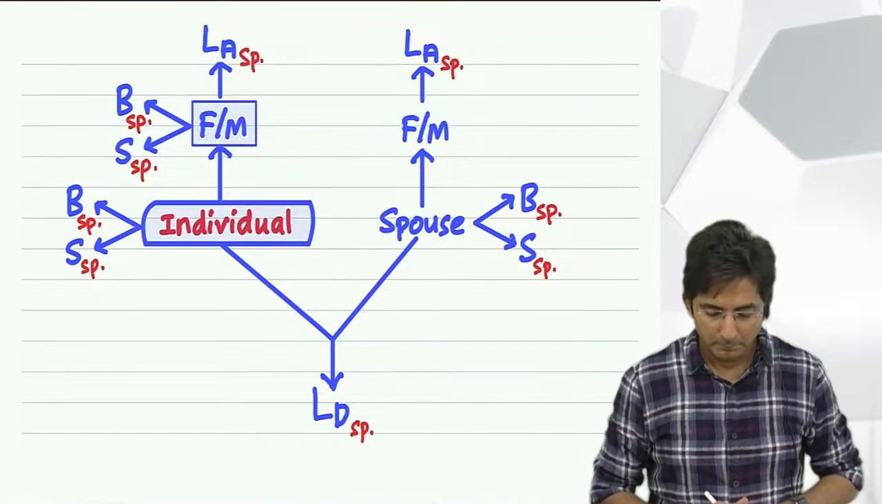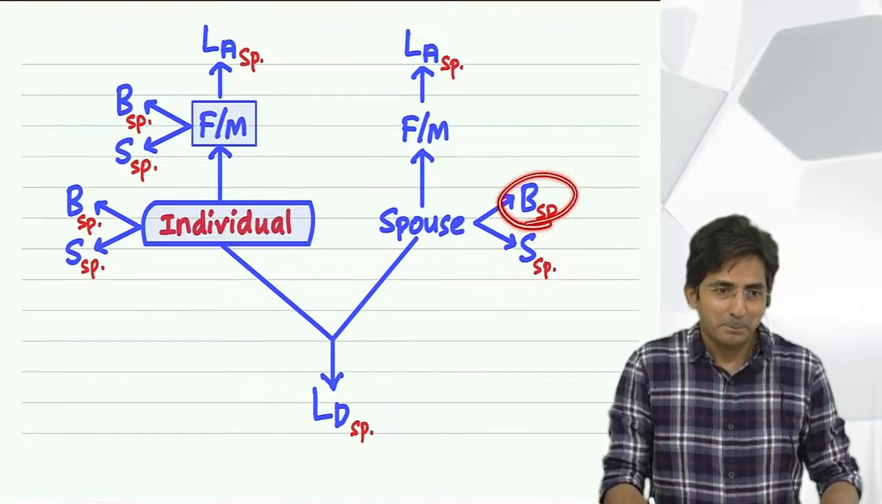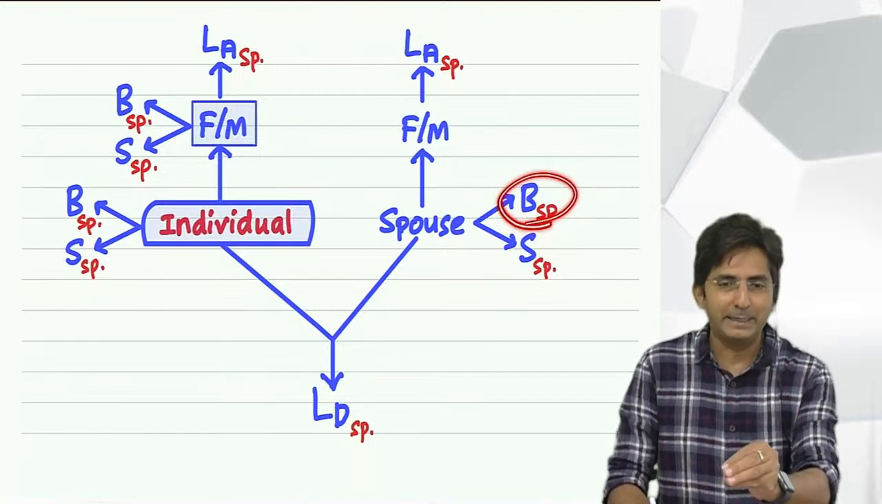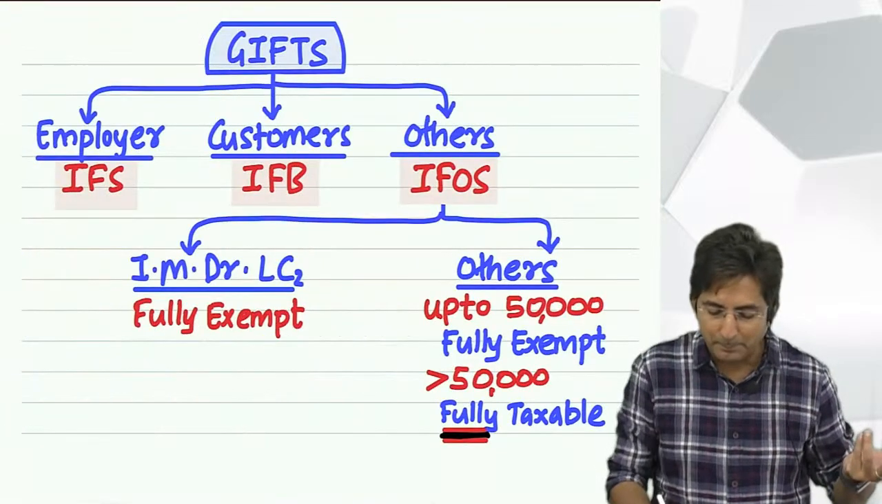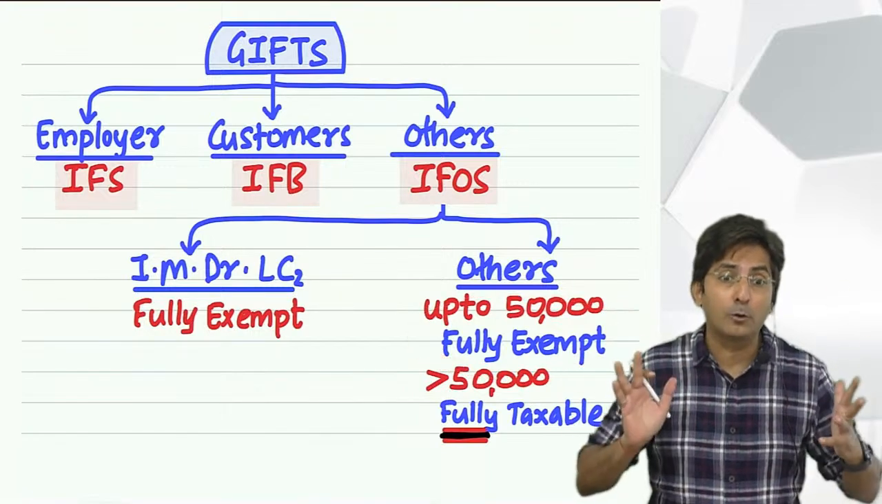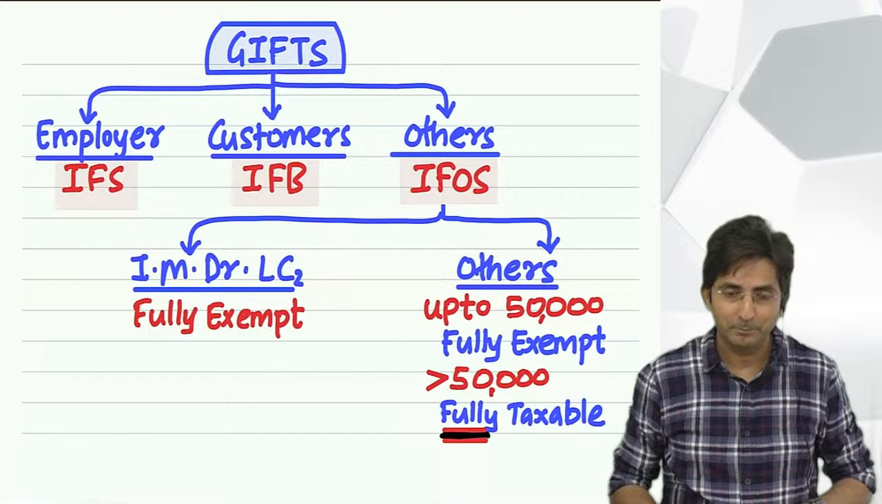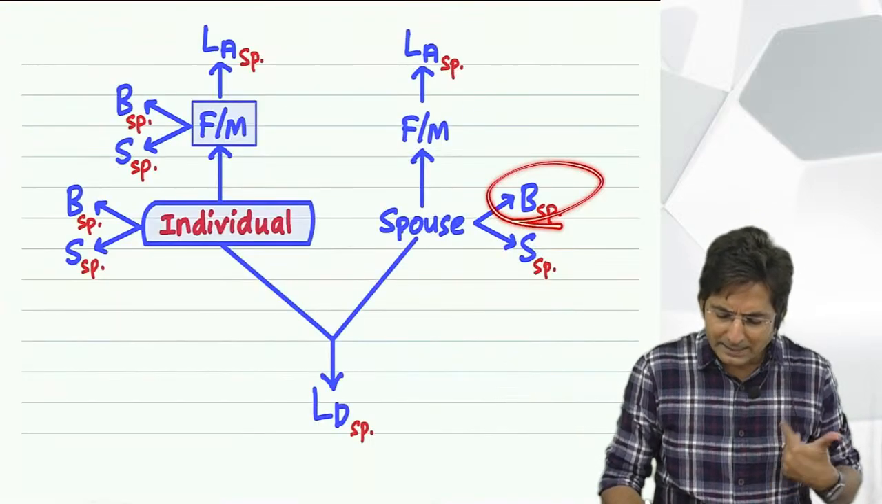But up till now, my brother-in-law has never given me the gift. But he has given me gift of small amount. Up to small amount it is always exempt. But if he gives me gift of some big amount, 1 crore, still it will be exempt. So I keep telling him, give me gift. It is tax free for me.